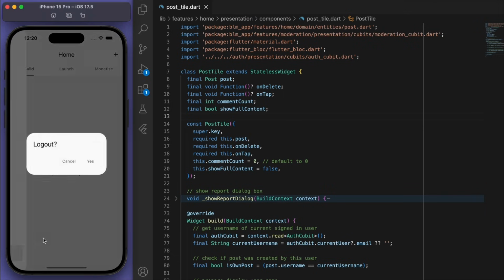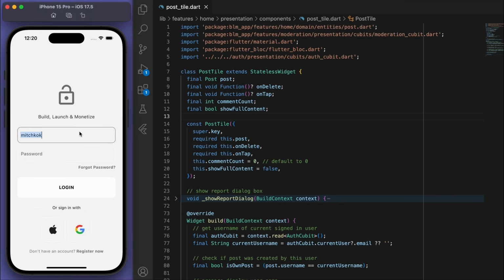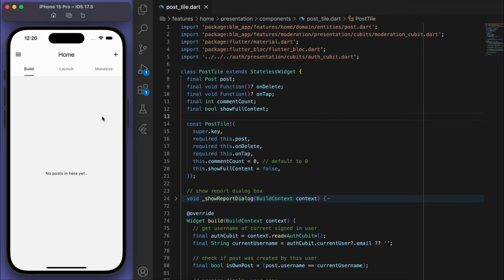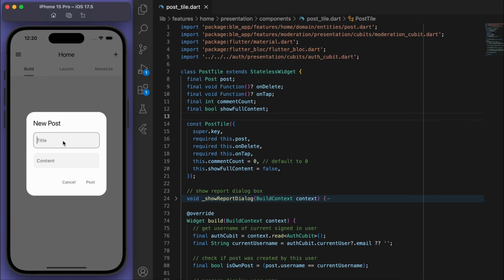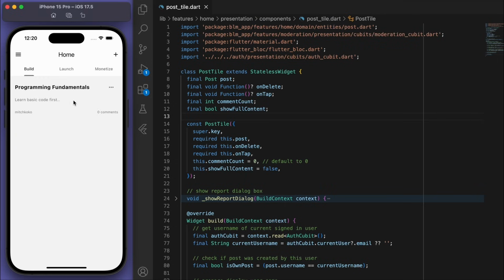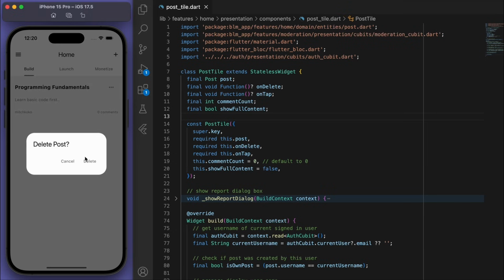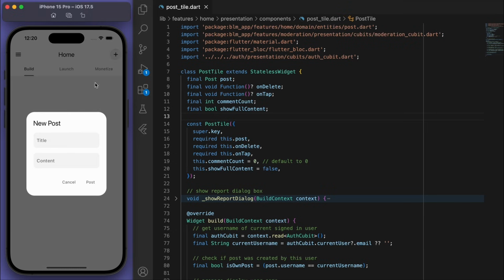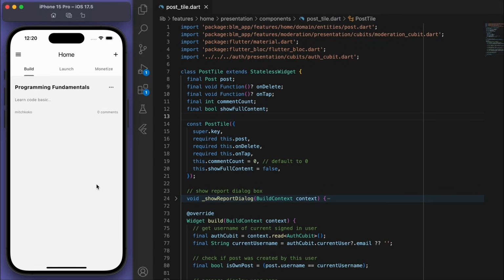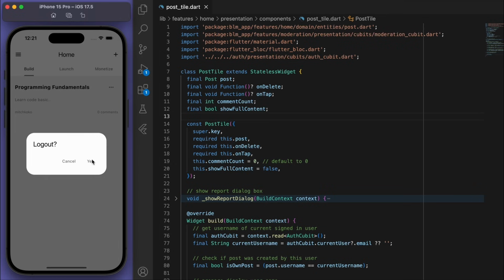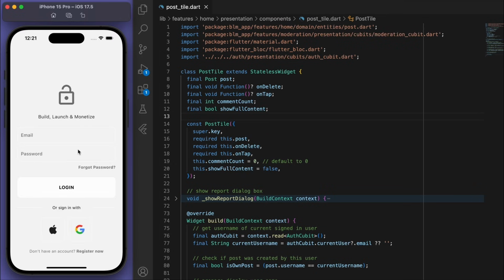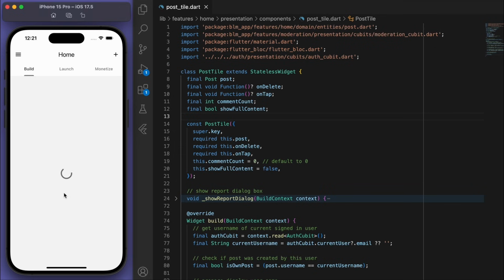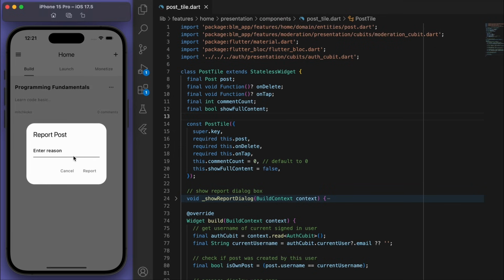So if I sign into Mitch, let's try to create a new post. And this is my own post, so you can see I can delete it. Nice. And let's just create the post again. And let's log out. And try to go to the test account. So go to a different account and let's see if we can see the block and report. Nice. So I can report